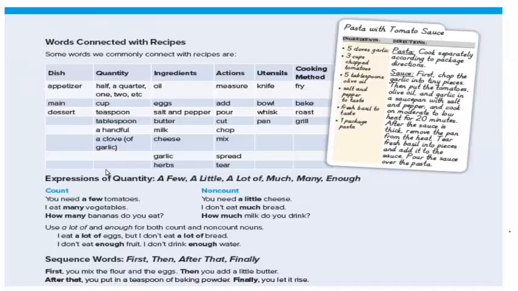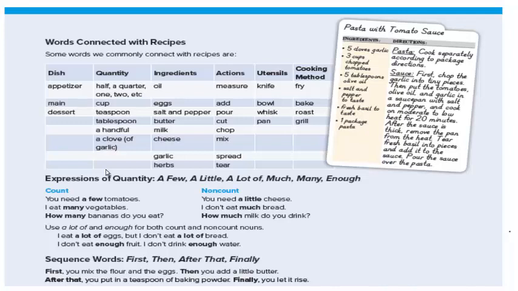Words connected with recipes. When we consider recipes and when we talk about recipes, that is the way we prepare food. We can talk about dishes like an appetizer, a kind of food that makes you want to eat. We can talk about the main course, which is the original or the most important part of your dish. For example, you're going to eat fish, chicken, meat, and so on. So this is the main course. And we talk about dessert like ice cream, cakes, and so on.